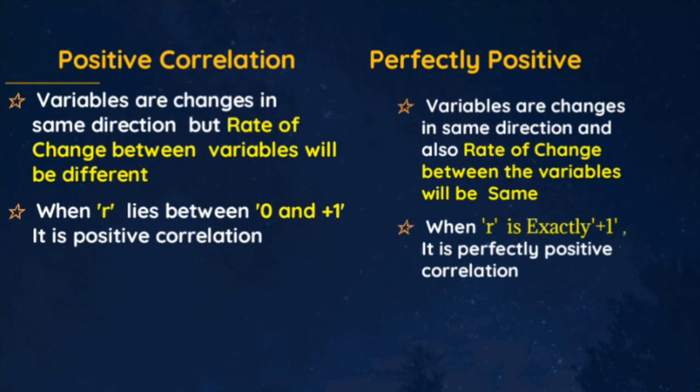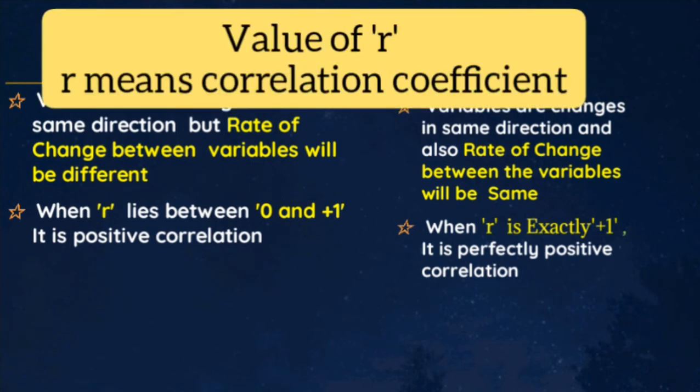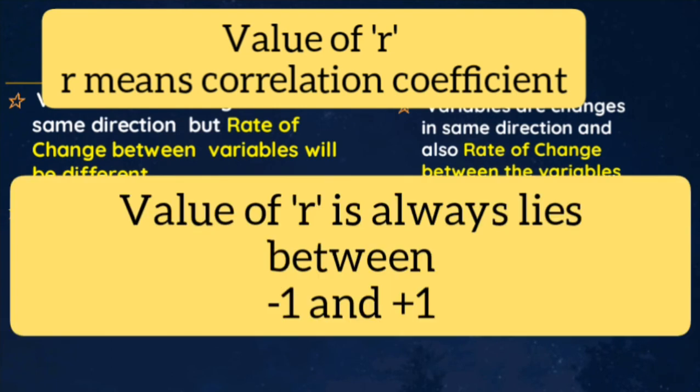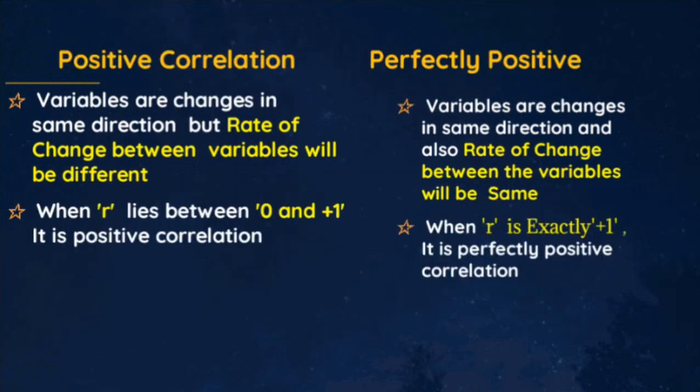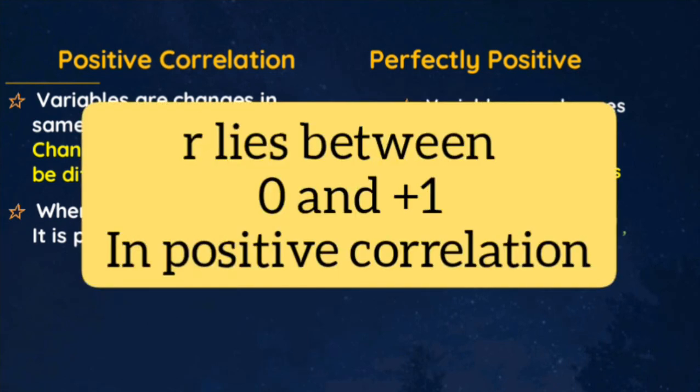And the second difference is about the value of R. R means correlation coefficient. We know that the value of R always lies between -1 and +1. Now look at the difference. In the case of positive correlation, when R lies between 0 and +1, it is positive correlation. It means in the case of positive correlation, the value of R will always lie between 0 and +1.